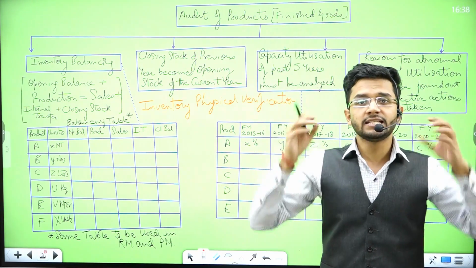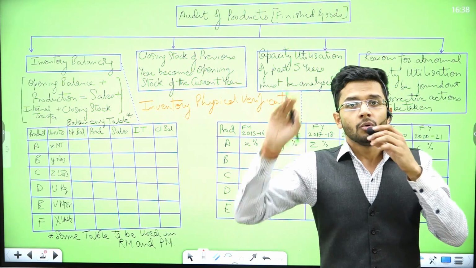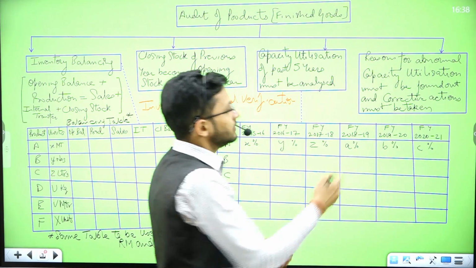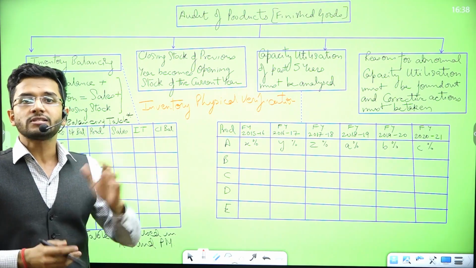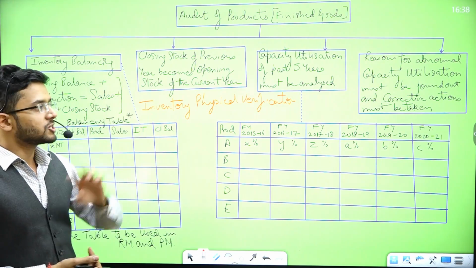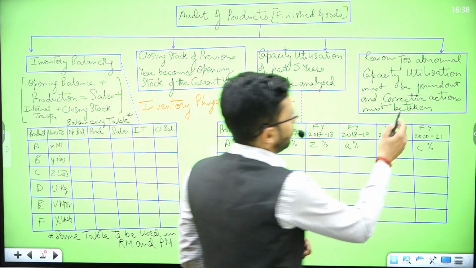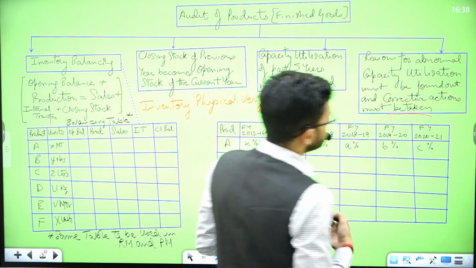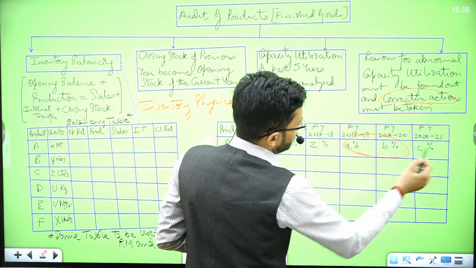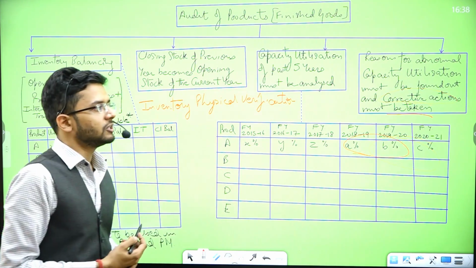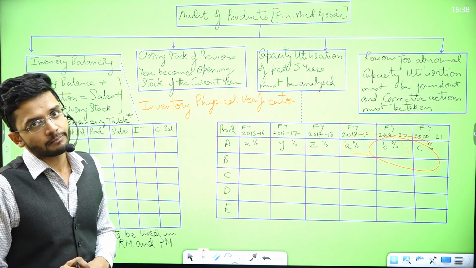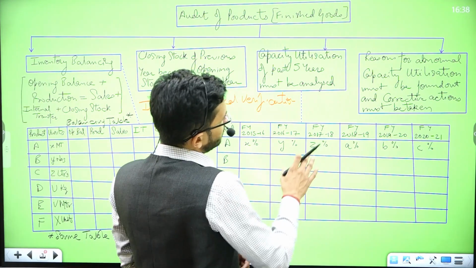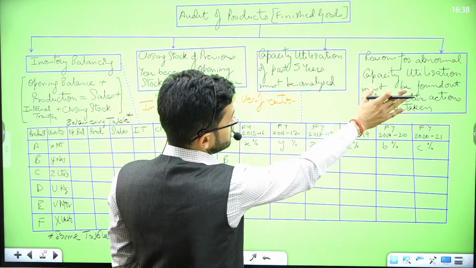I first of all need the reasons from management. Management should tell me why there is a decrease in capacity utilization. Management should first tell me this. Then the second question which management needs to answer is what corrective actions have been taken by the management to rectify this underutilization of capacity for the last 2 years. What corrective actions have been taken by the management? Because it's very, very important that after this analysis takes place.